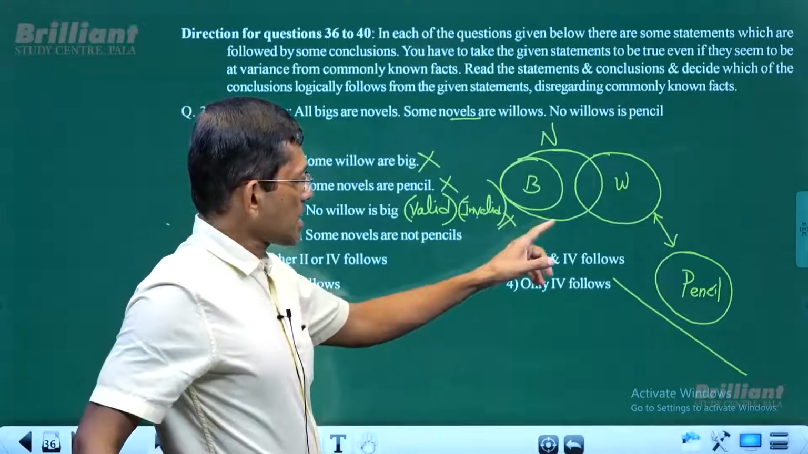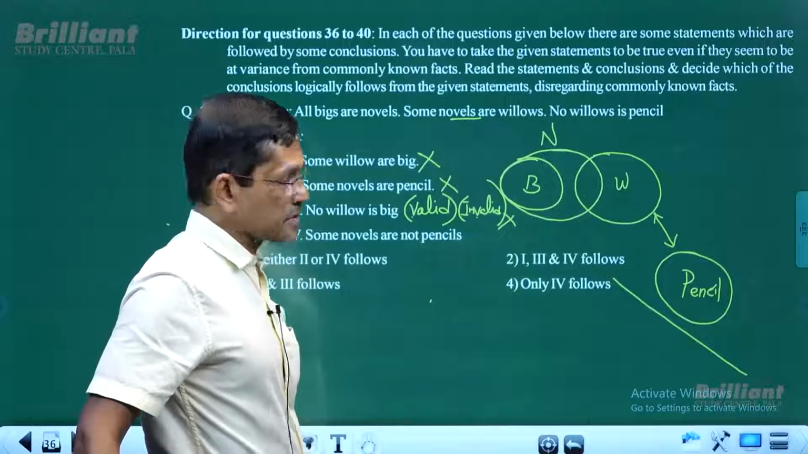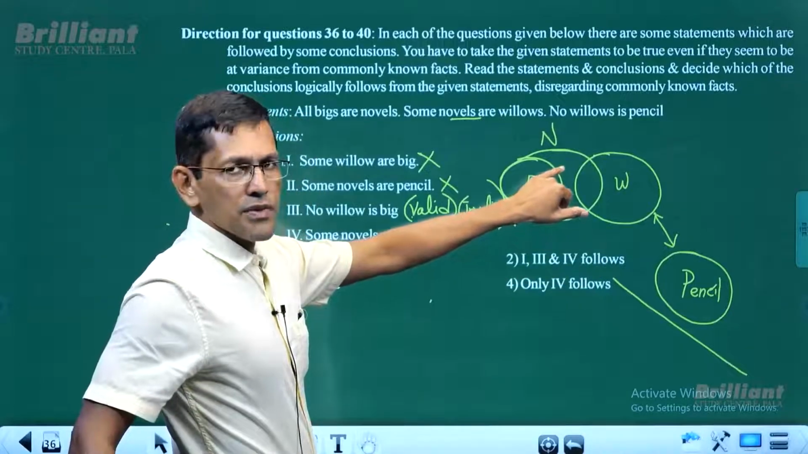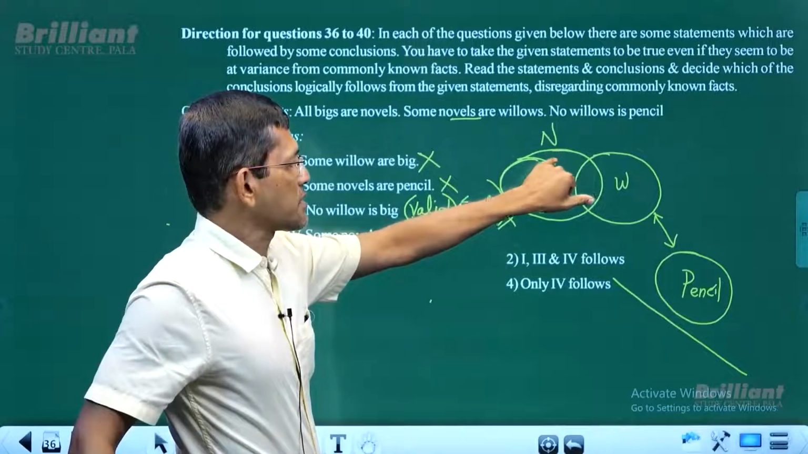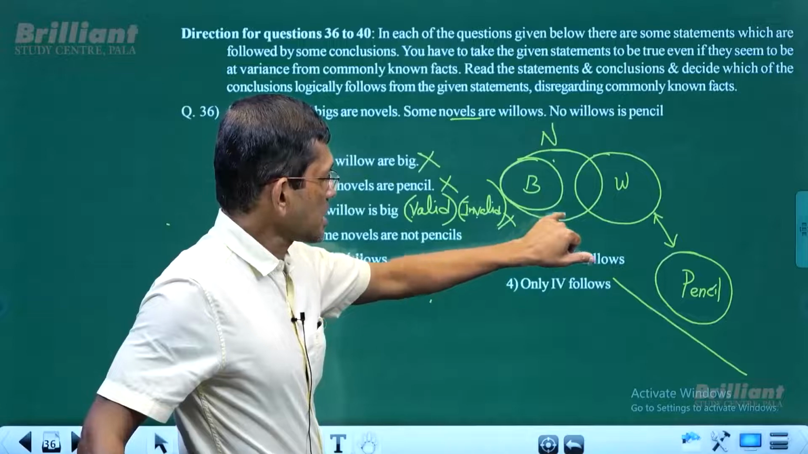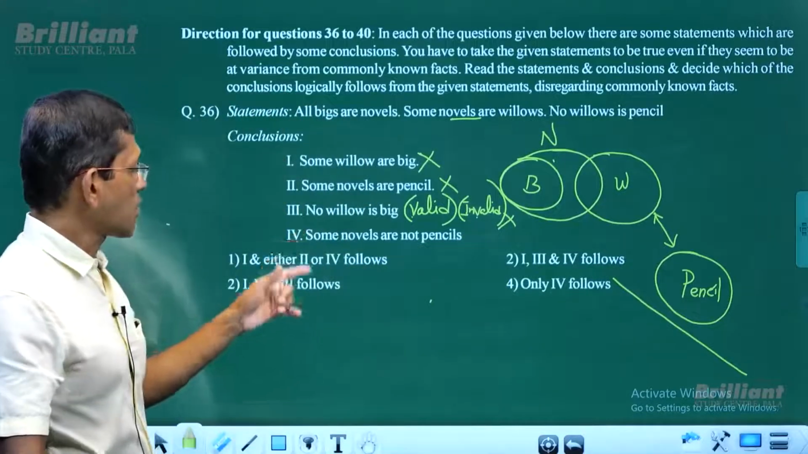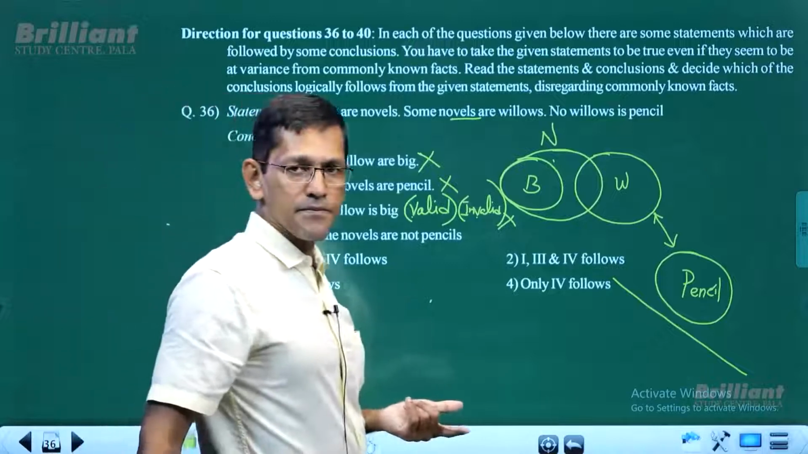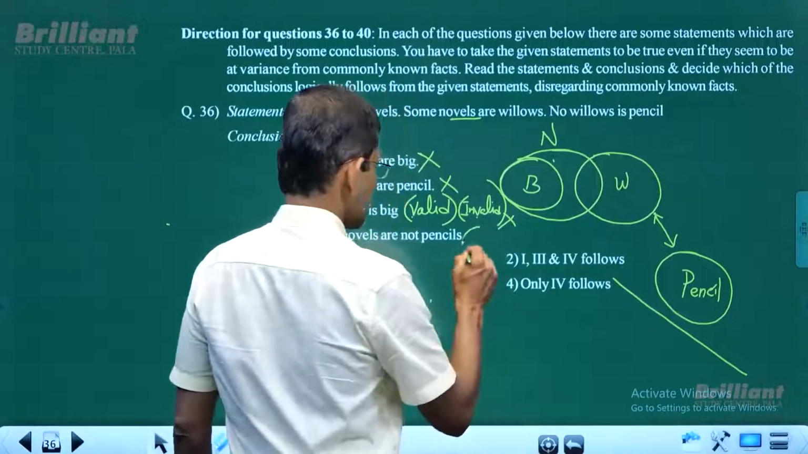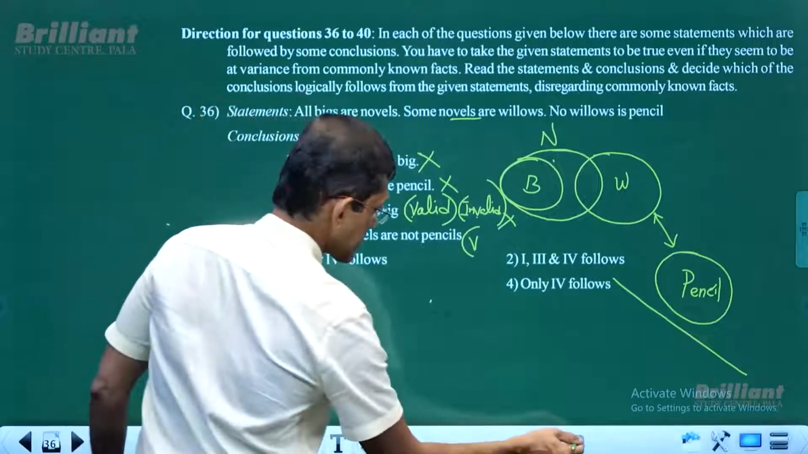Look at the basic diagram. Some novels, they are not pencils. That's correct. There is no intersection between novel and pencil. So if we take some novels from here, they are not pencils. So some novels are not pencils. That is valid. Let me use another color.